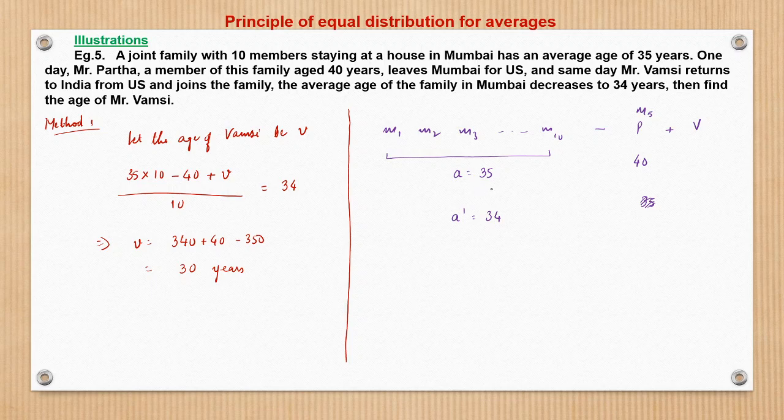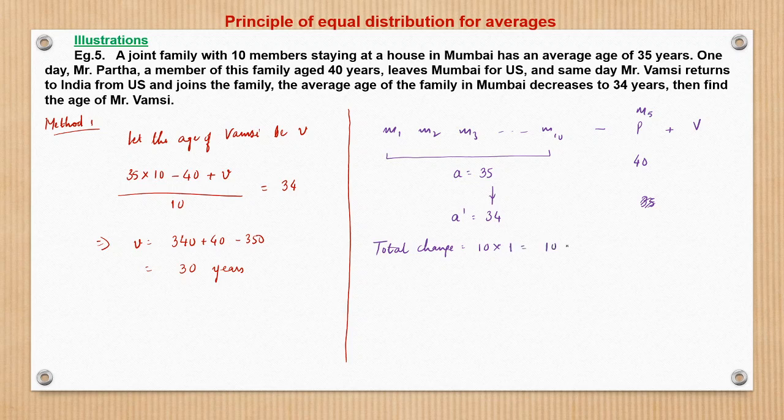The average age is decreasing. So the new family has 10 members, and the 10 members are experiencing a 1 year reduction in the average age. So what is the total change? The new number of members in the family is 10, and the reduction is from 35 to 34, that is 1.